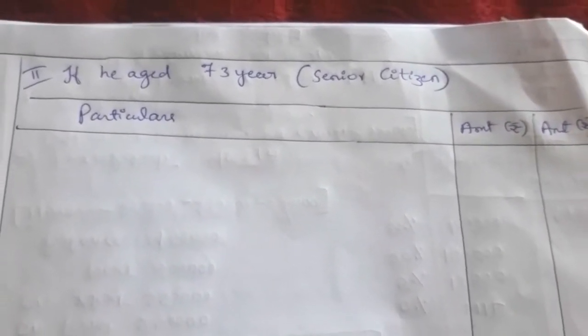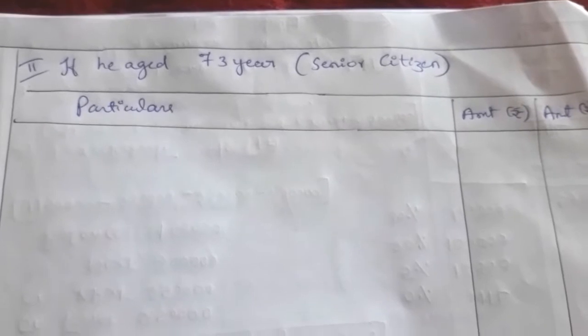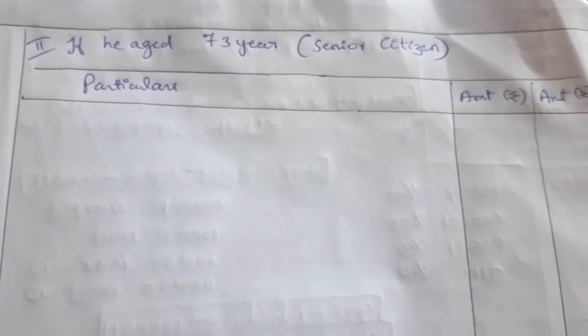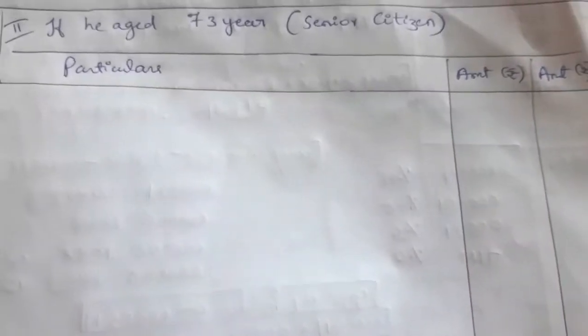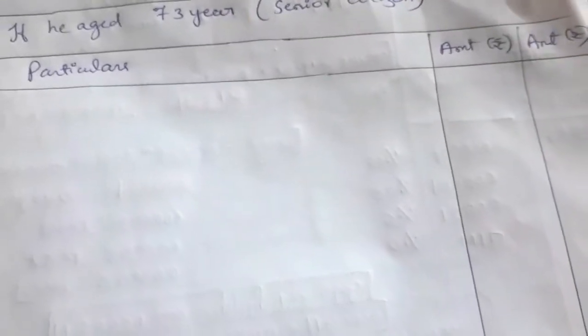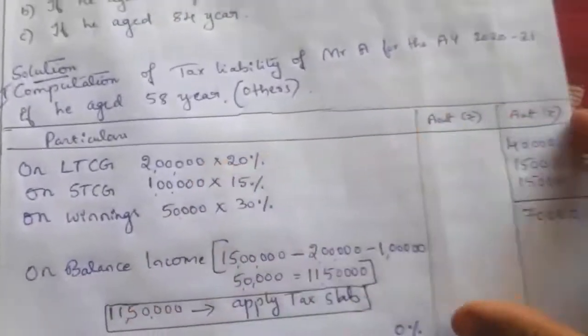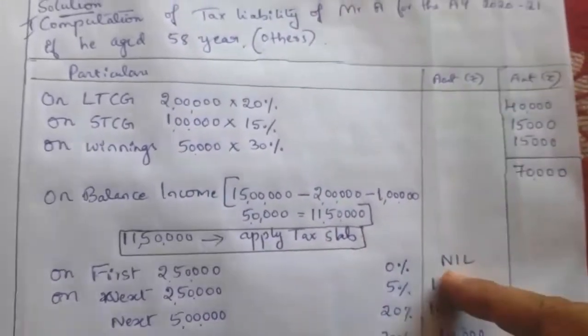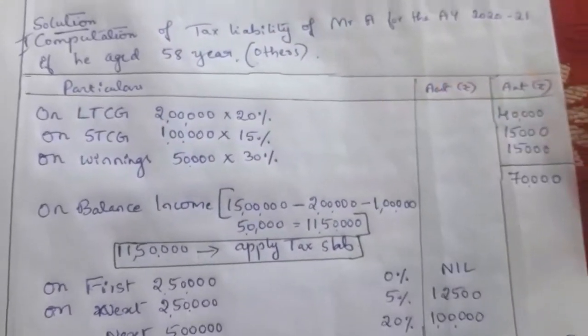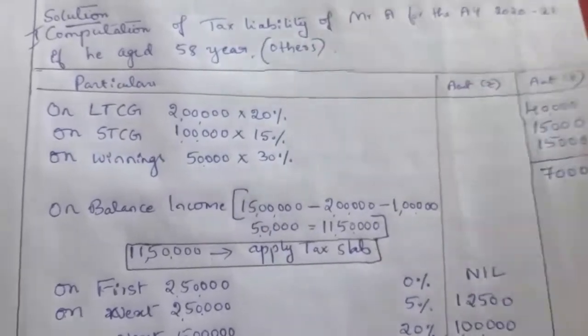In case of age, only the tax slab calculation will differ. The first part, special rate case, income calculated on special rate, is same. So for this illustration, you can copy the same till here, then apply the tax slab. So till here it is same. So I'll copy the same as it is first.